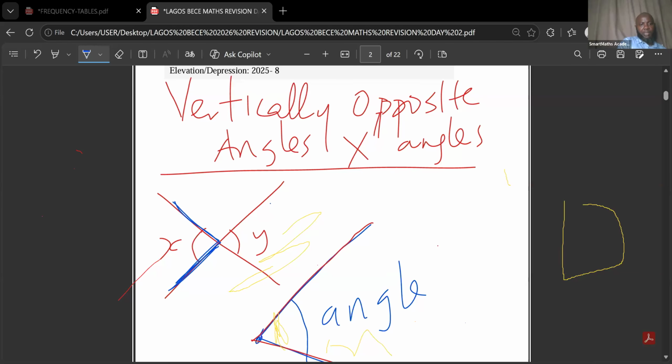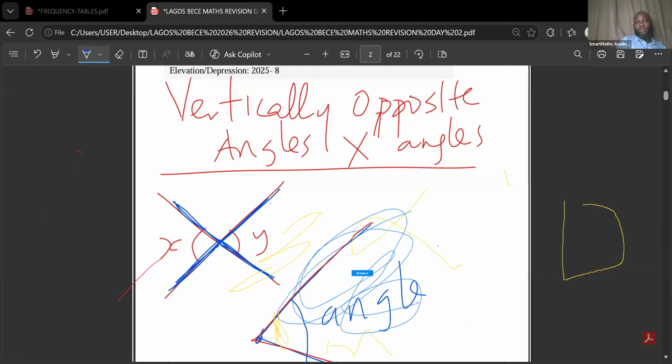Can you see that? And the lines that form Y are this line and this line. That gives us X. That is why it's called X angles. So X is equal to Y. X angles are equal. That's vertically opposite angles are equal. I hope I'm making sense.